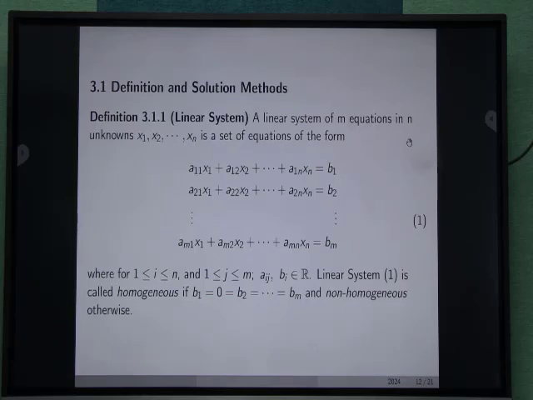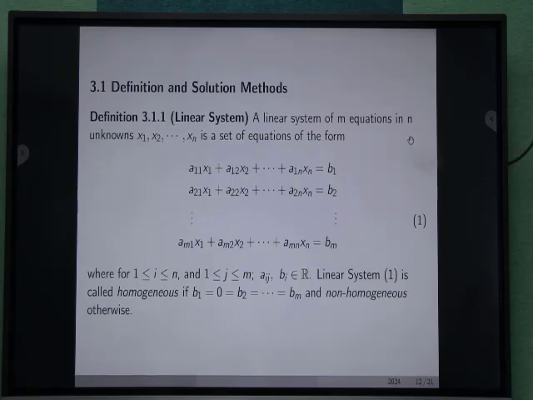Linear systems. A linear system of m equations and n unknowns x1, x2, up to xn is a set of equations of the form a11x1 plus a12x2 plus up to a1nxn equals b1, a21x1 plus a22x2 plus up to a2nxn equals b2, up to am1x1 plus am2x2 up to amnxn equals bm, where 1 is less than or equal to i is less than or equal to m and 1 is less than or equal to j is less than or equal to n, and aij, bi belong to the set of real numbers.